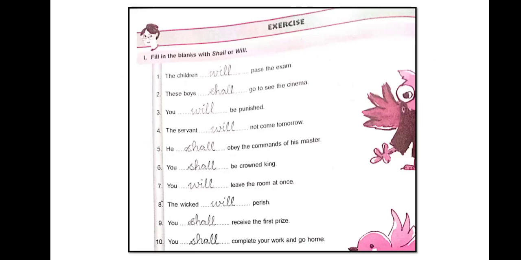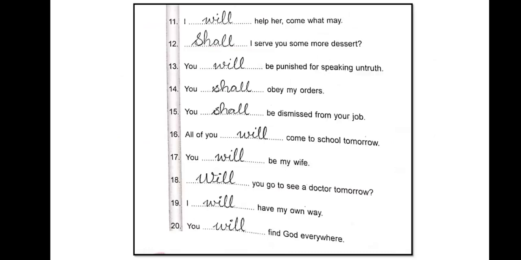3, you will be punished. 4, the servant will not come tomorrow. 5, he shall obey the commands of his master. 6, you shall be crowned king. 7, you will leave the room at once. 8, the wicked will perish. 9, you shall receive the first prize. 10, you shall complete your work and go home. 11, I will help her come what may. 12, shall I serve you some more dessert?